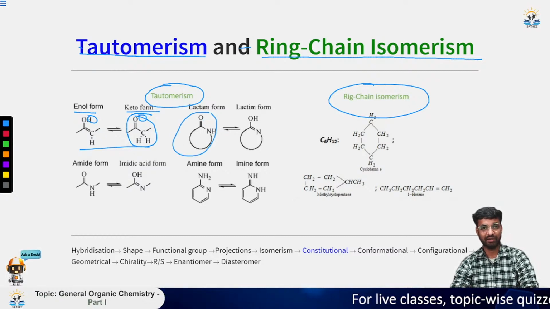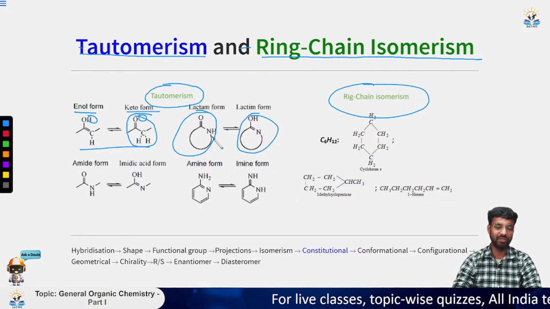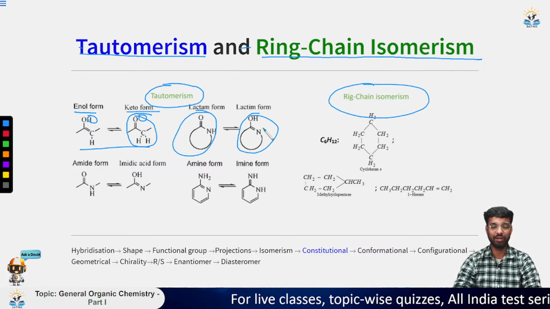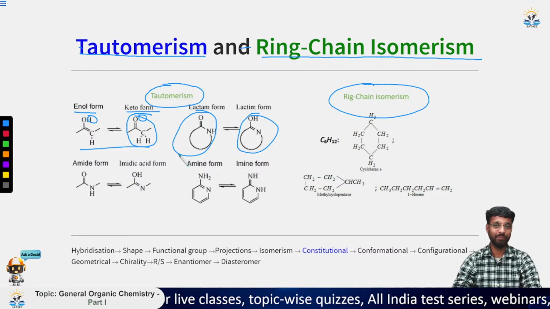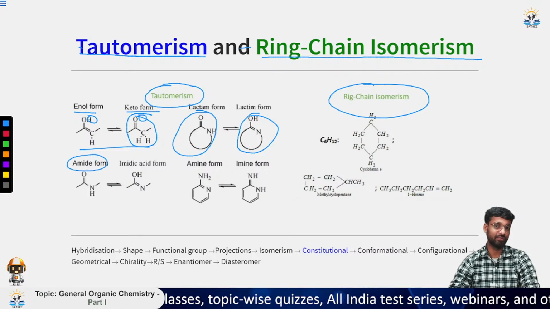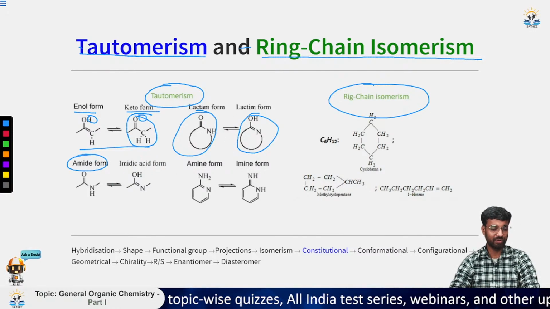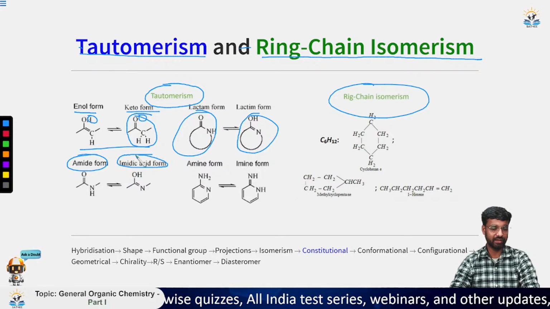Similarly, lactam, which is just a cyclic amide, can also have two types of isomers, that is lactam and lactim. Then we have the amide group. This amide group can also form the imidic acid form.